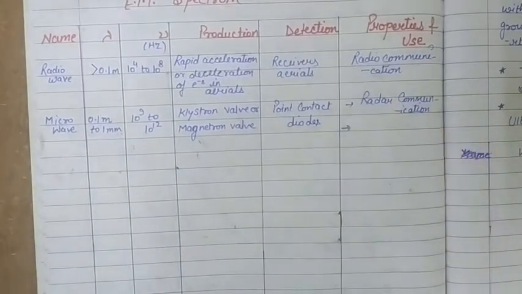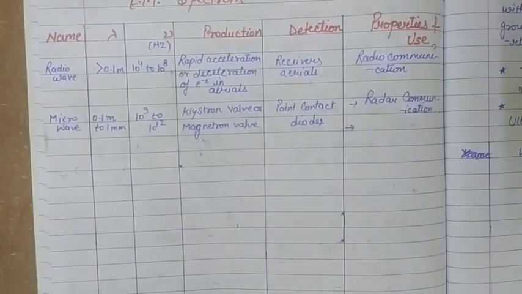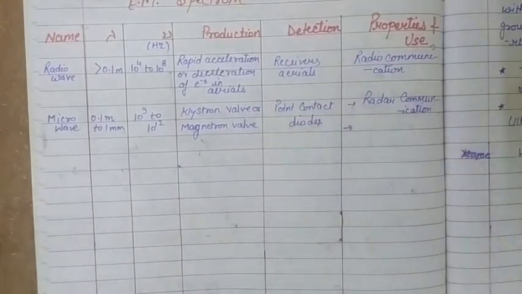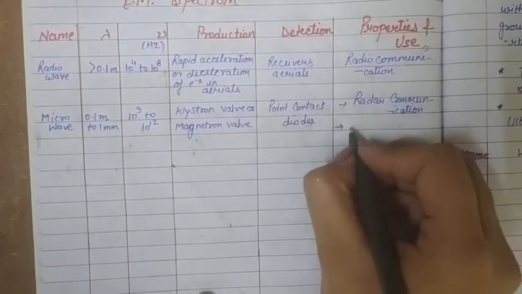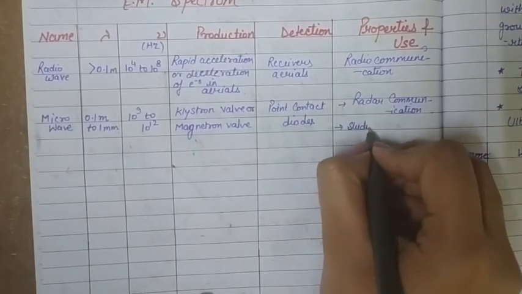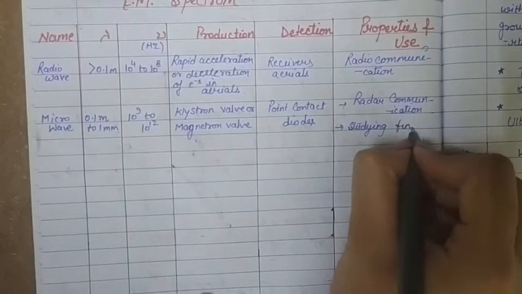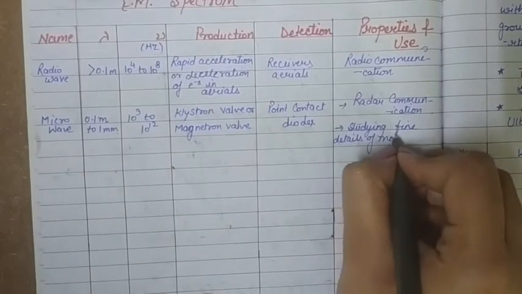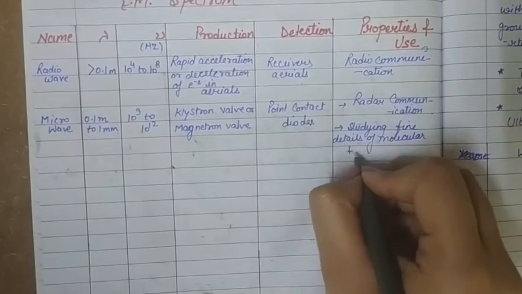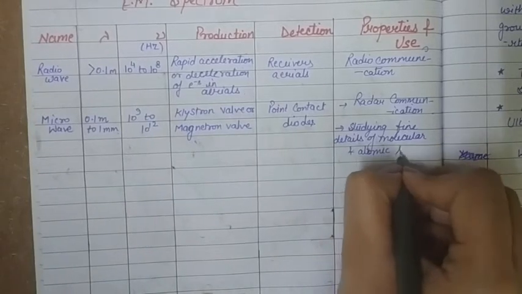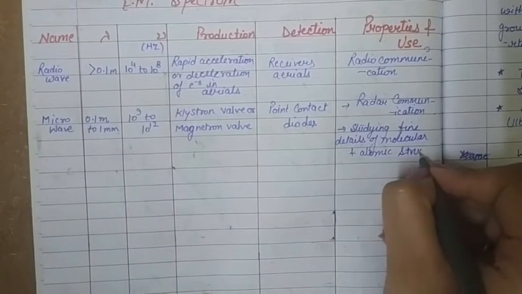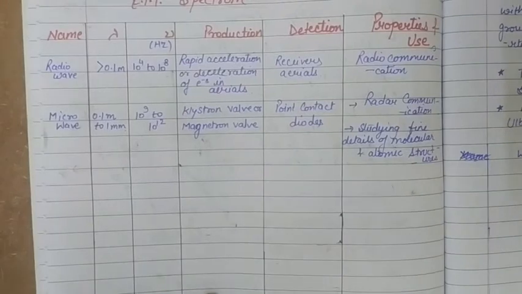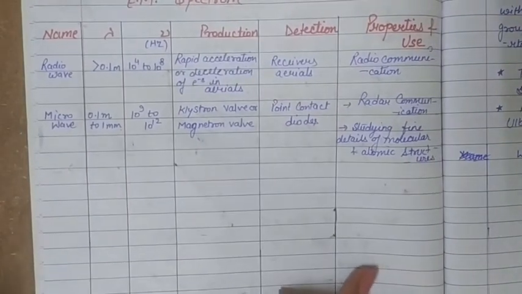Next thing, these are also used for studying the fine details of molecular and atomic structure because of their wavelength. Since their wavelength is compatible with the atomic size, these are used in studying fine details of molecular and atomic structures of particles. So these are the main two uses of microwaves.